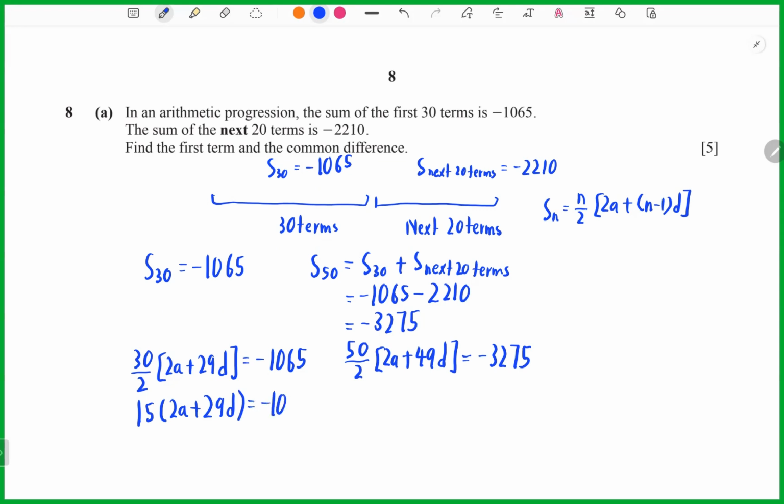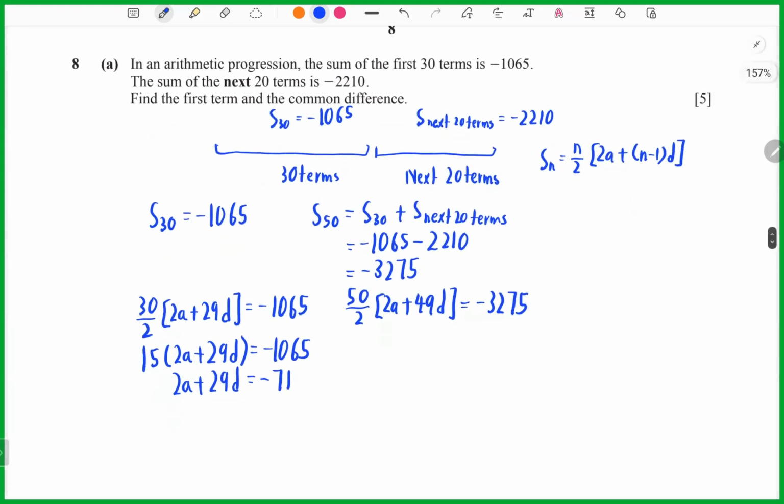So 2a plus 29d will equal negative 71. This is your first equation. Here, 25 times (2a plus 49d) equals negative 3275, so 2a plus 49d equals negative 131.